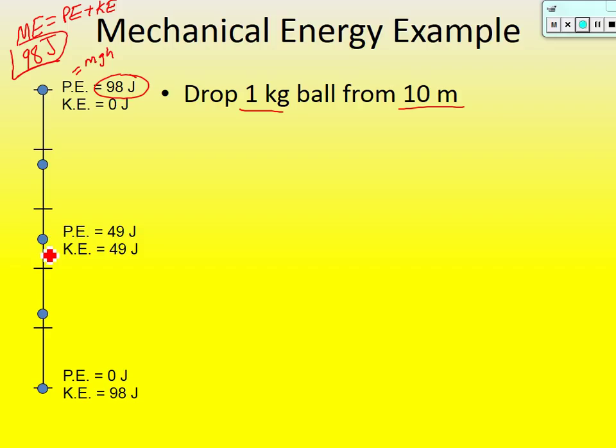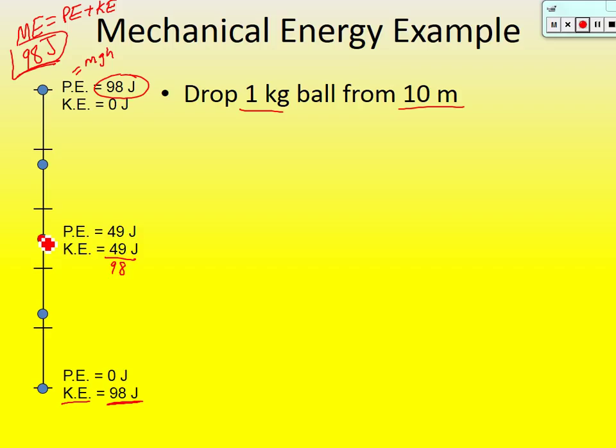Halfway down, it's lost half of its height, so you can take its potential energy and divide it by 2. Half of 98 is 49. But it's got to have the same total energy, 98. And if you add those together, that's 98. So then we know that it must have 49 joules of kinetic energy. At the bottom, right before it hits the ground, all 98 joules of energy has been turned to kinetic energy.